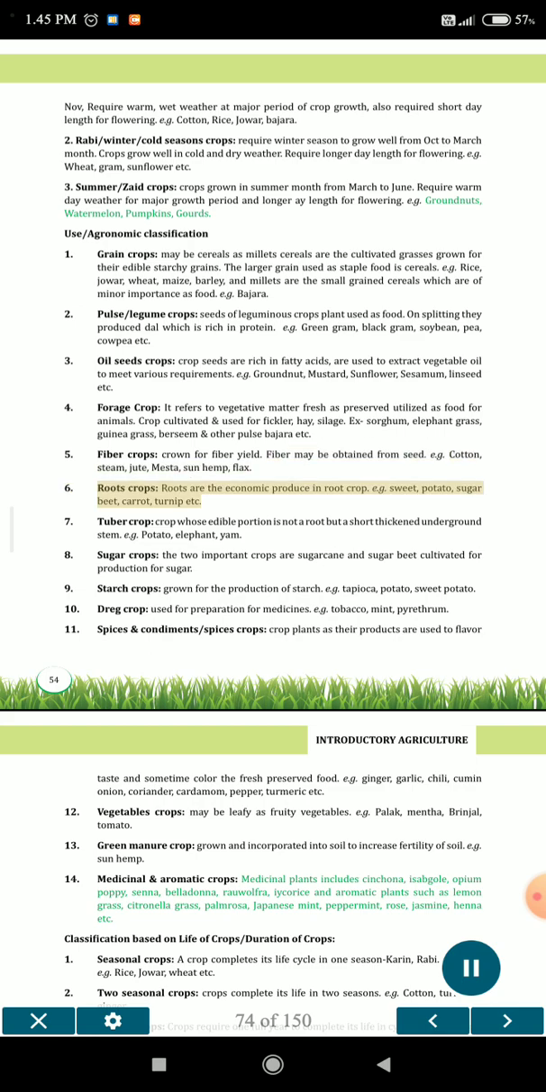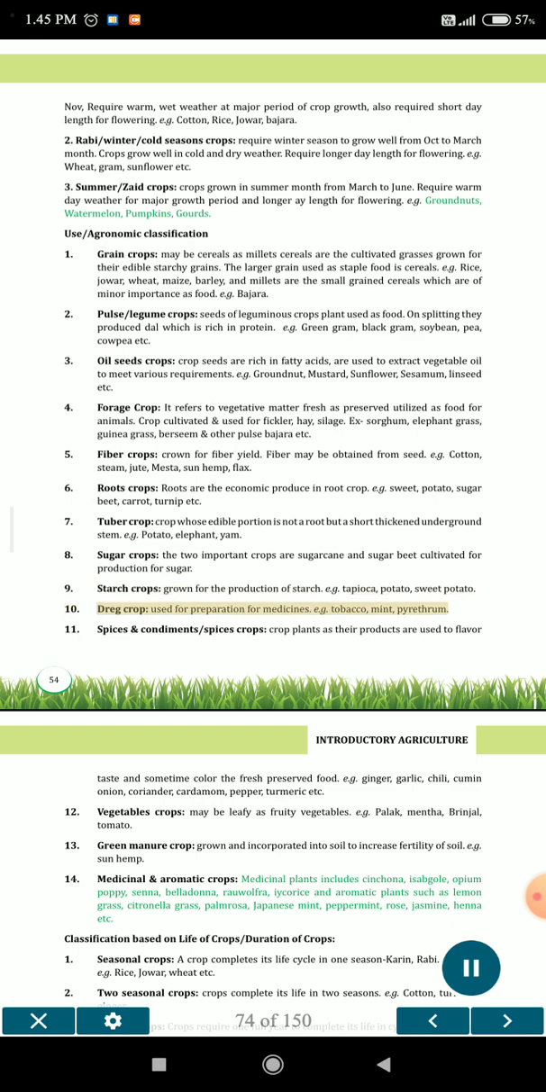6. Root crops: roots are the economic produce in root crops, e.g. sweet potato, sugar beet, carrot, turnip etc. 7. Tuber crops: crops whose edible portion is not a root but a short thickened underground stem, e.g. potato, elephant yam. 8. Sugar crops: the two important crops are sugarcane and sugar beet, cultivated for production of sugar. 9. Starch crops: grown for the production of starch, e.g. tapioca, potato, sweet potato. 10. Drug crops: used for preparation of medicines, e.g. tobacco, mint, pyrethrum.